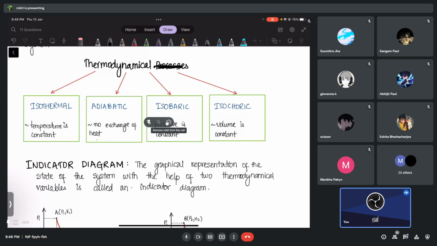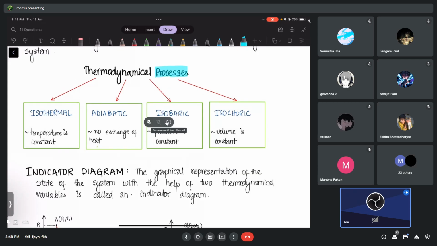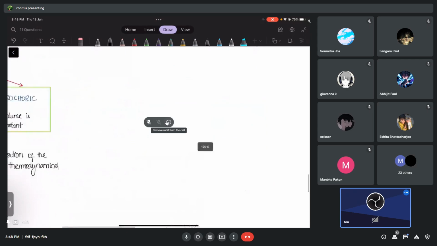Now you can bring the changes in different ways. Look at this, you can bring the changes, but you keep the temperature constant. We'll call it a process, but you try to keep the temperature constant. Then this process we call an isothermal process. Can you understand what I said just now, guys? Imagine a gas.